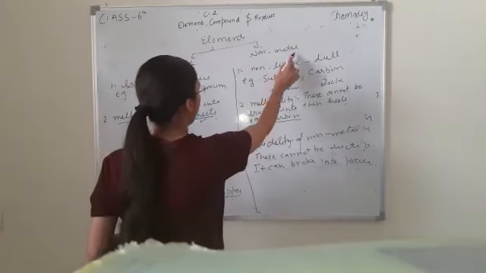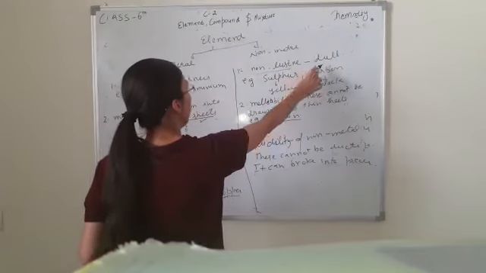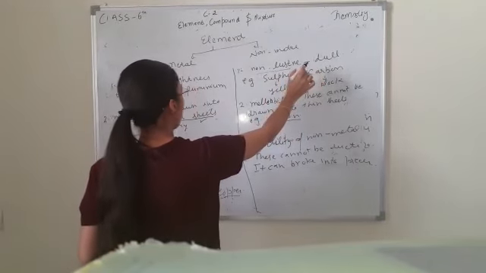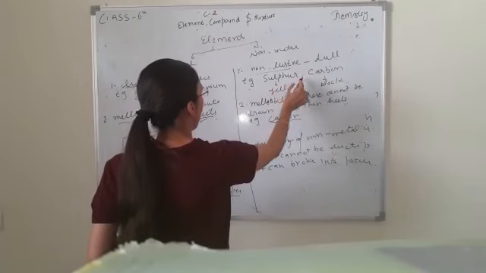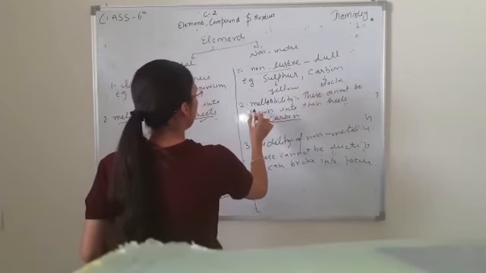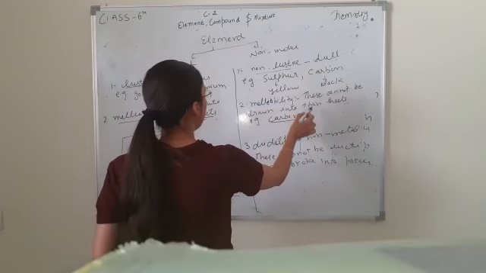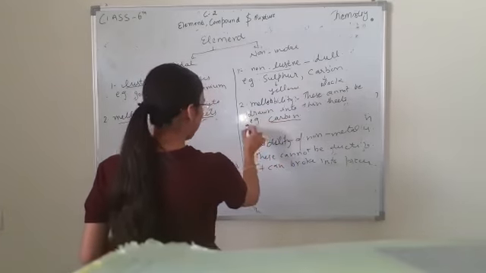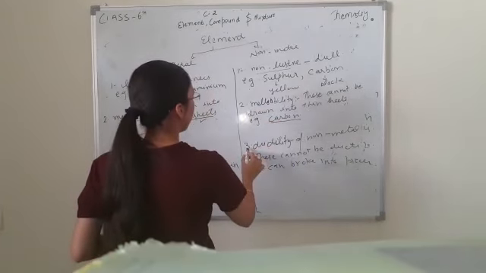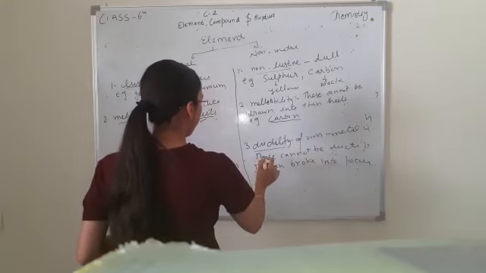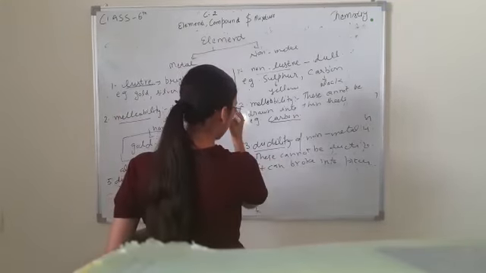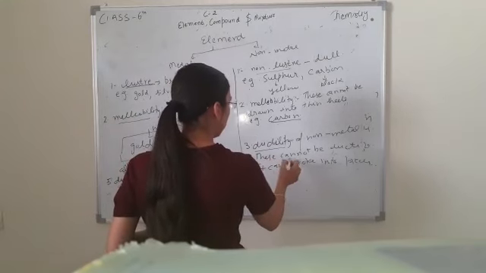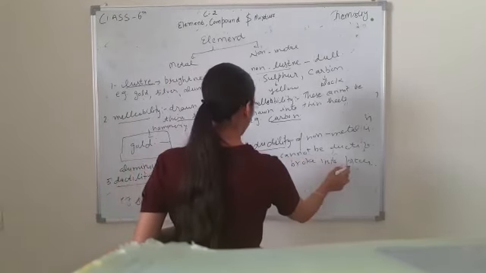Whereas the non-metal is non-lustrous, meaning dull. It does not have brightness. Example, sulfur, carbon have a dull appearance. Next is malleability. These cannot be converted into thin sheets. Example, carbon. Third is ductility. Ductility means converted into thin wires, but non-metals do not have the property of ductility. They break into pieces.